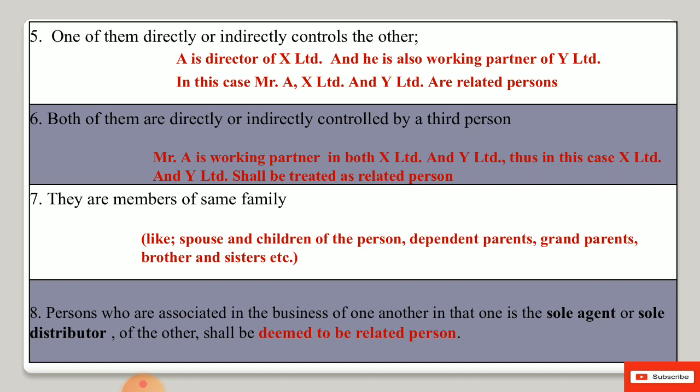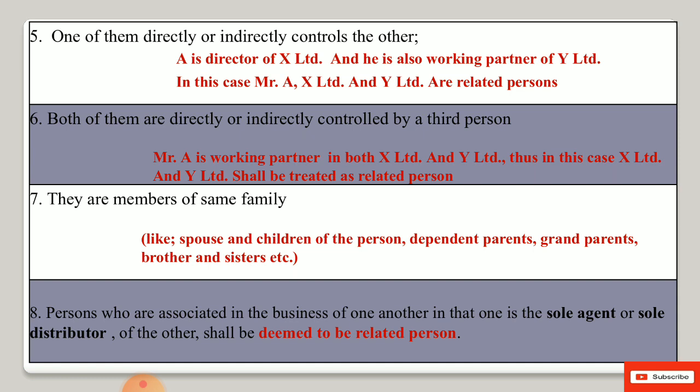The next and the last one is persons who are associated in the business of one another, in that one is the sole agent or sole distributor of the other, shall be deemed to be related persons. It means there is a business, a taxable person, having only one agent or one distributor, and this agent or distributor belongs to only one business.